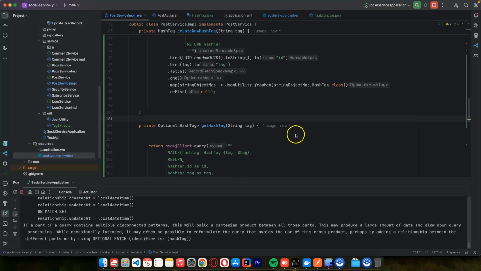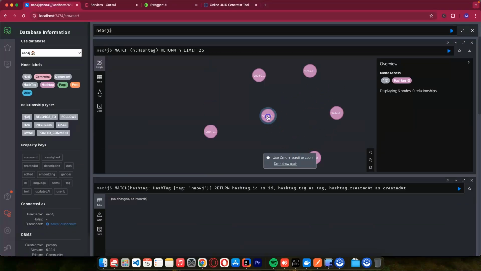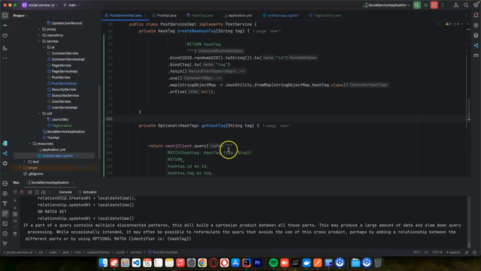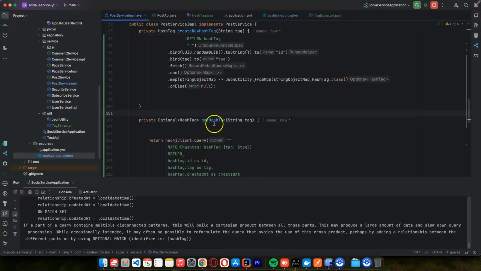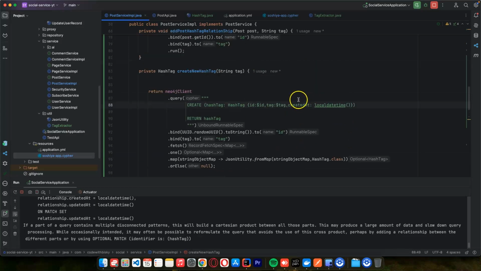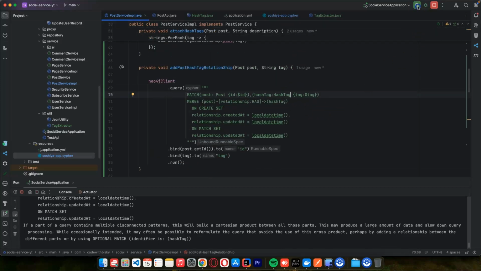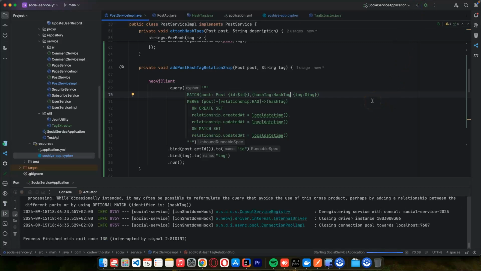The problem that we have is that we are having these duplicates, because our find here, you can see we are trying to find by hashtag, and our node has this hashtag. So what we need to do is to look here. It has a different label. So we need to do this so that they belong to one label. So if I do this and rerun the application, it's going to work fine.